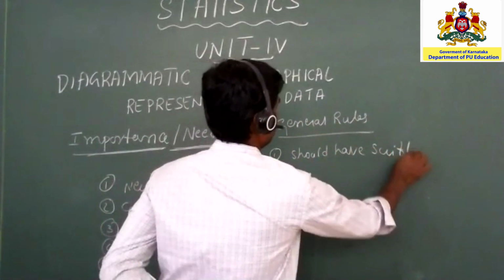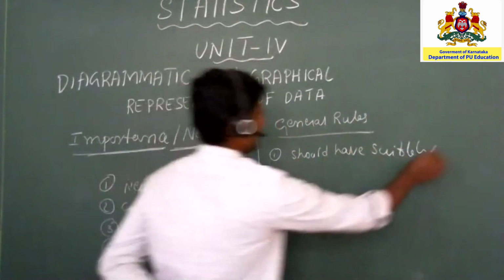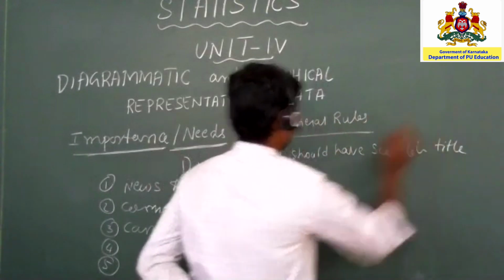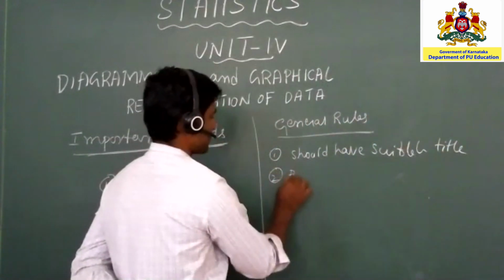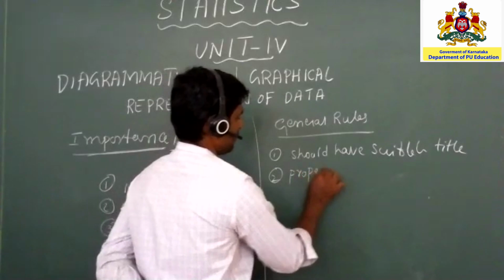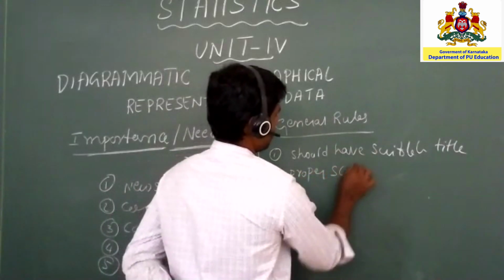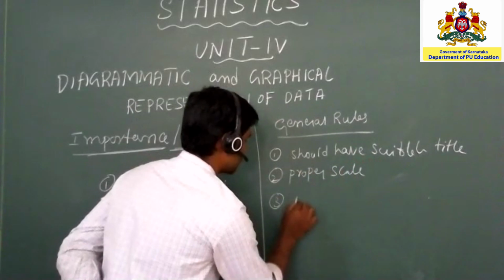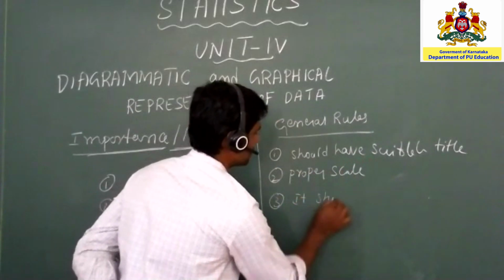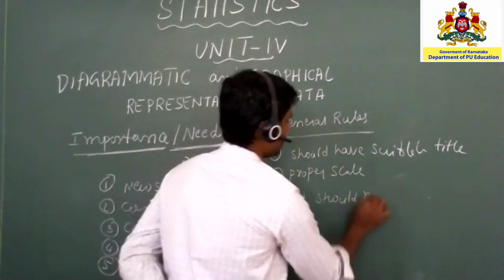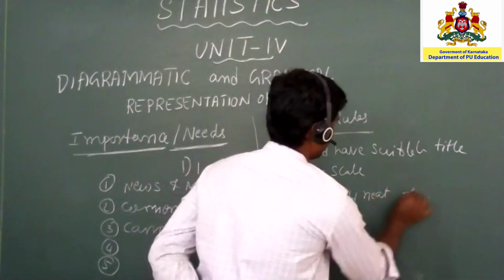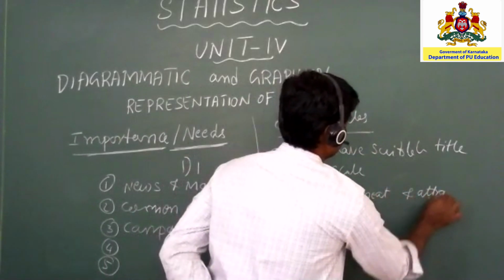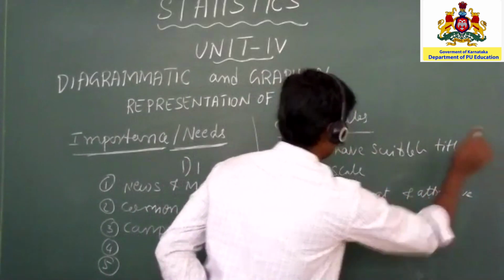The second one is a proper scale. And it should be neat and attractive.